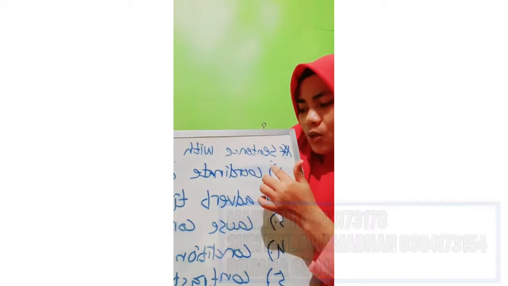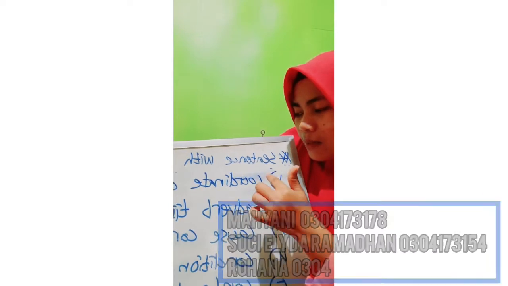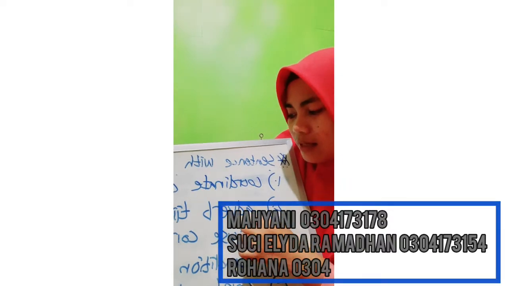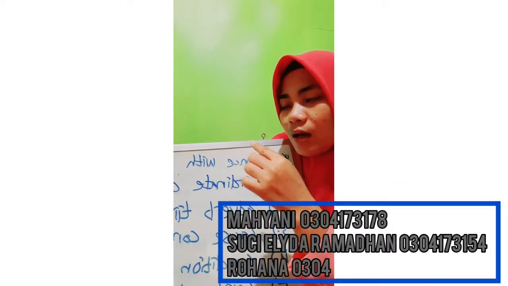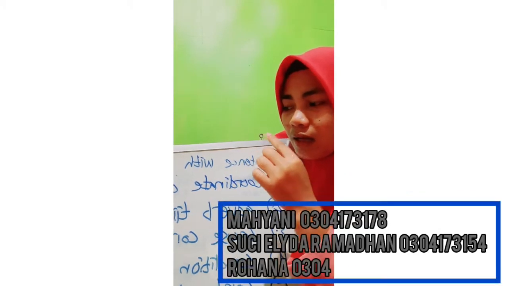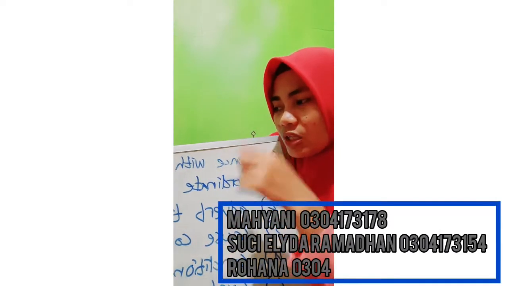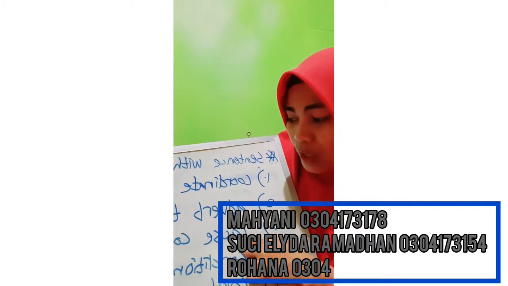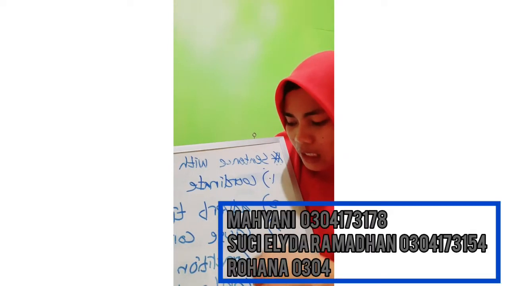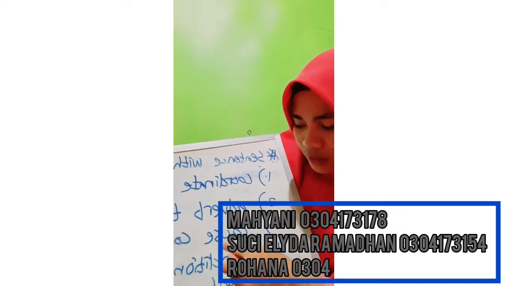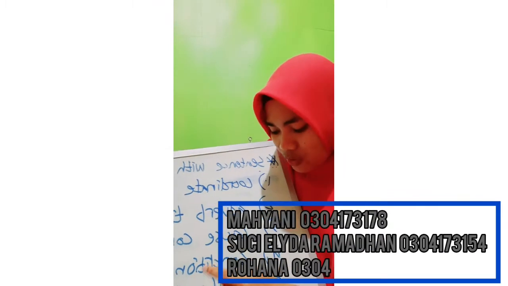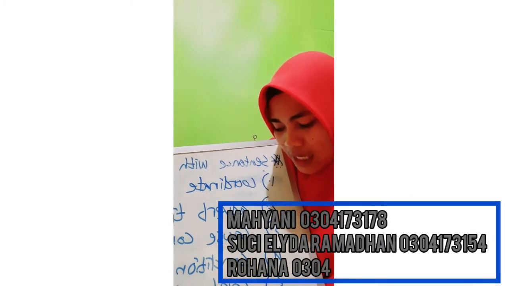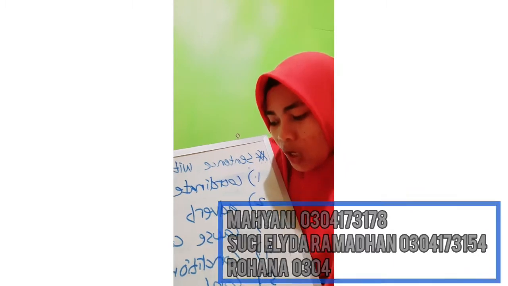The first is coordinate connectors, and the second is adverb time with conjunction, and the third is clause connectors, and the fourth is condition connectors, and the fifth is contrast connectors, and the last is non-clause.